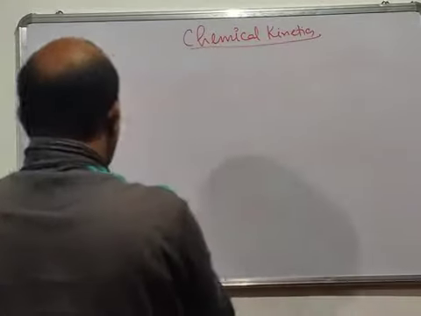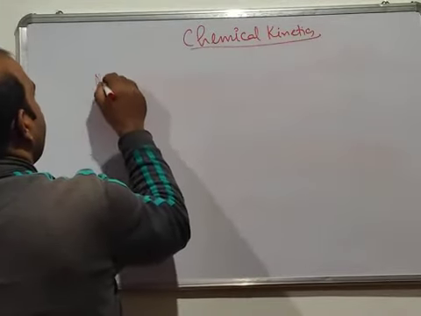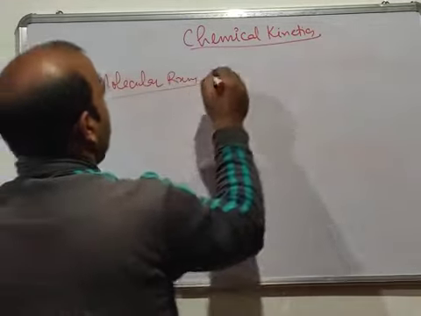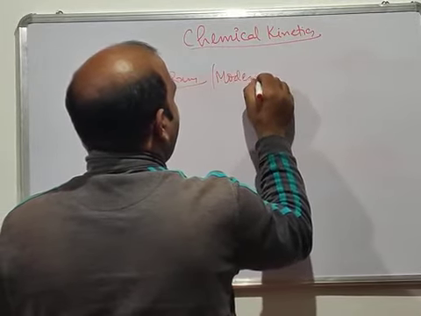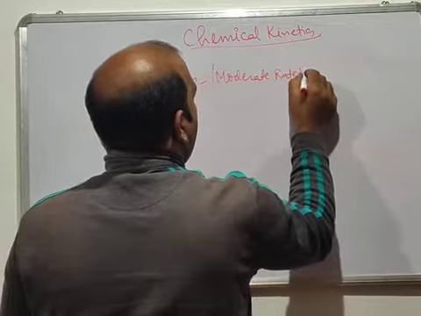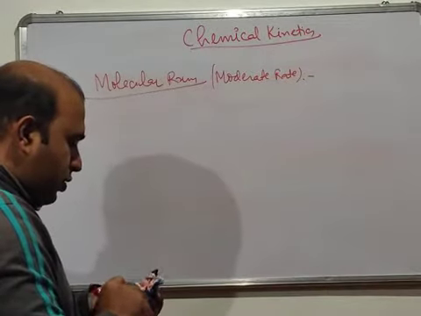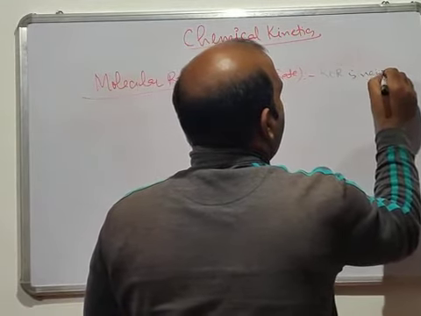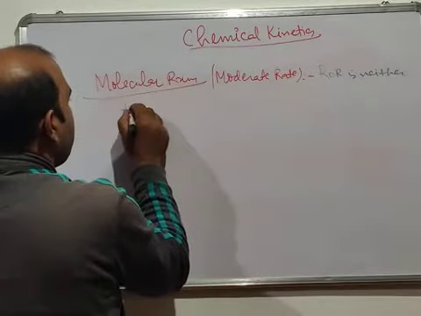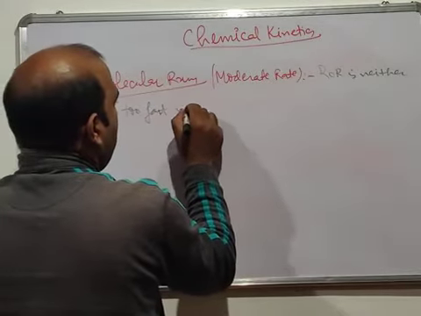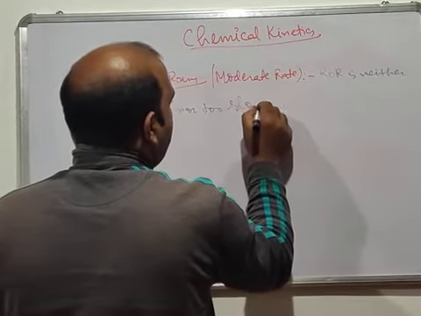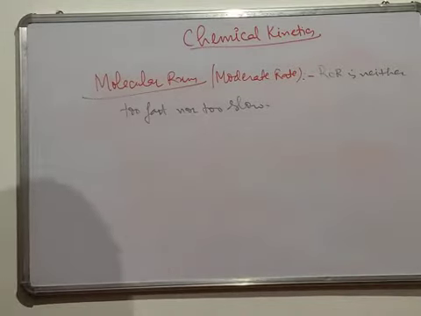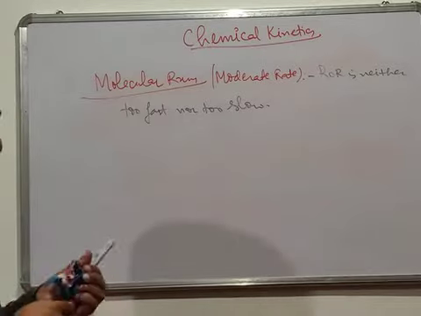The other class we have is molecular reactions, which are of moderate rate. So we have moderate rate reactions. In these reactions, the rate of reaction is neither too fast nor too slow. So they are moderate rate reactions, and for such reactions, we actually try to take the rate of reaction.